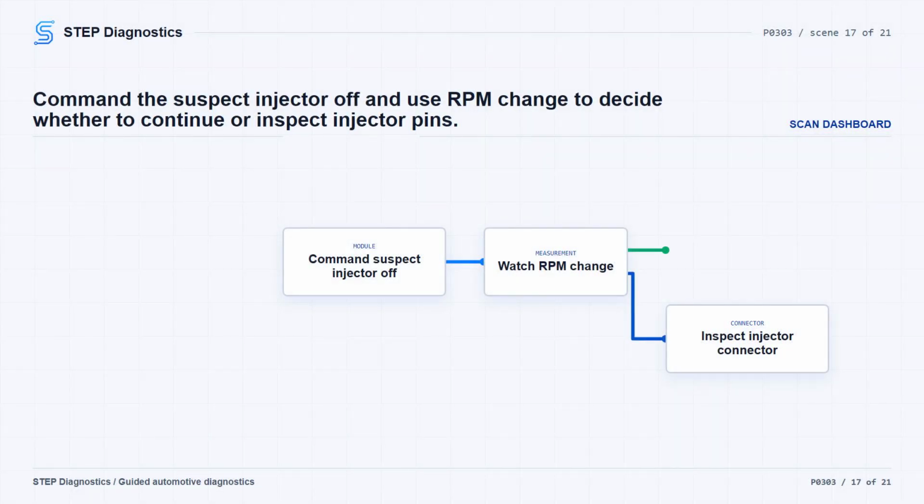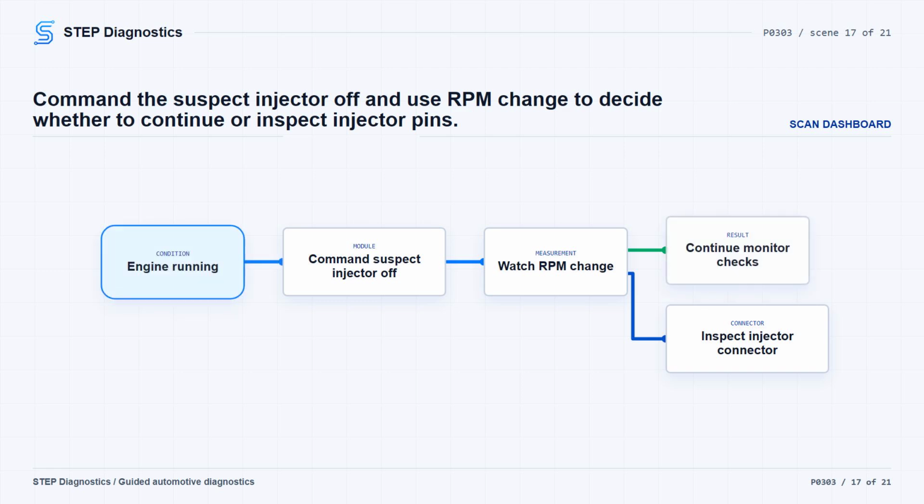Start the engine and use the PCM injector disable controls for the suspect cylinder. Command the suspect injector off. If the vehicle does not provide injector disable PIDs, follow the passing branch. If engine RPM changes when the suspect injector is disabled, continue to the later misfire monitor checks. If RPM does not change,